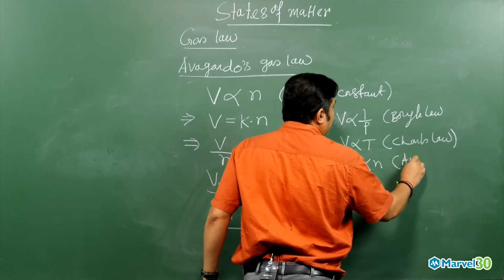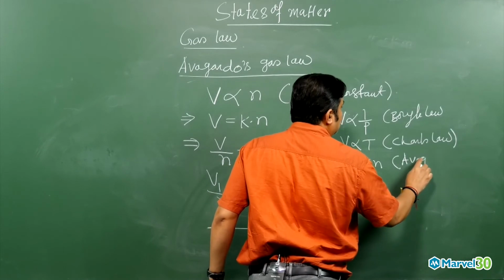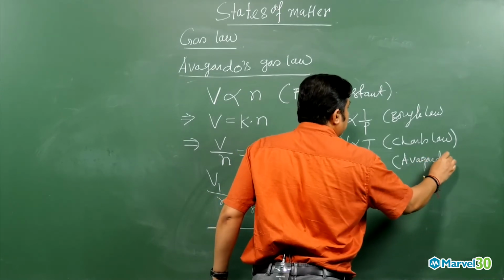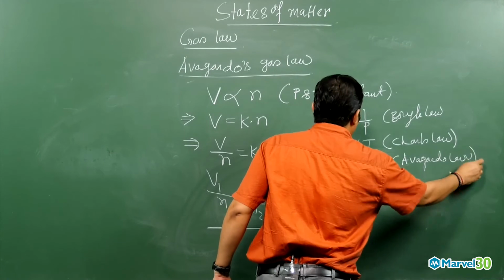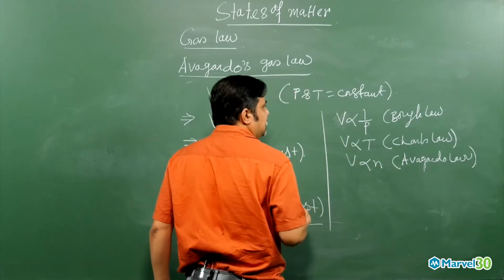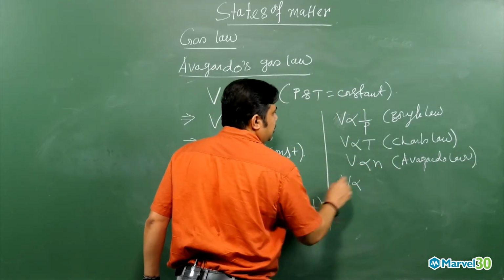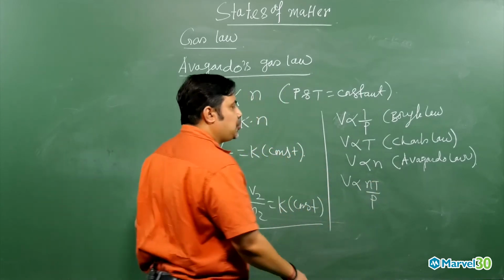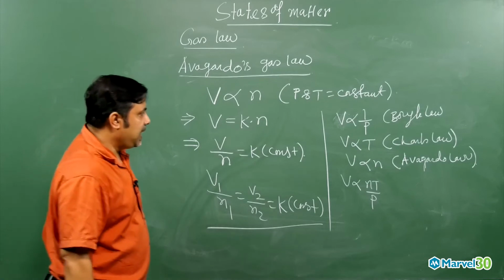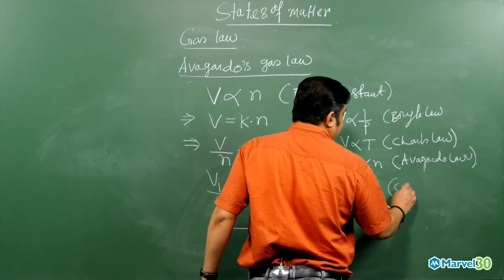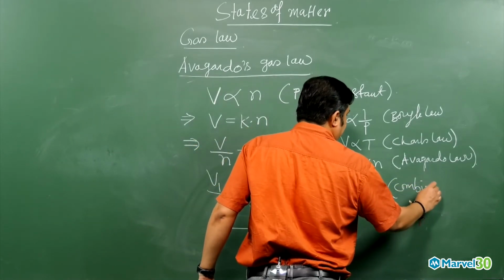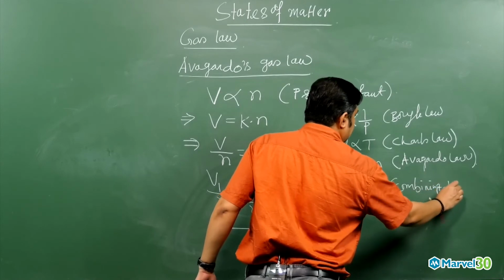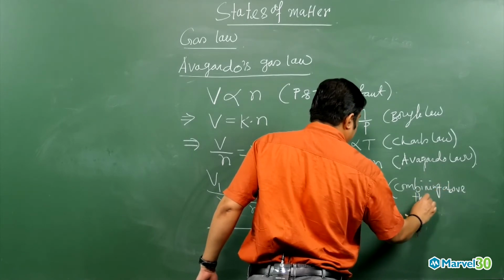This is Avogadro's gas law. If I combine these, then we can write V is proportional to NT by P. By combining the above three, we get this.